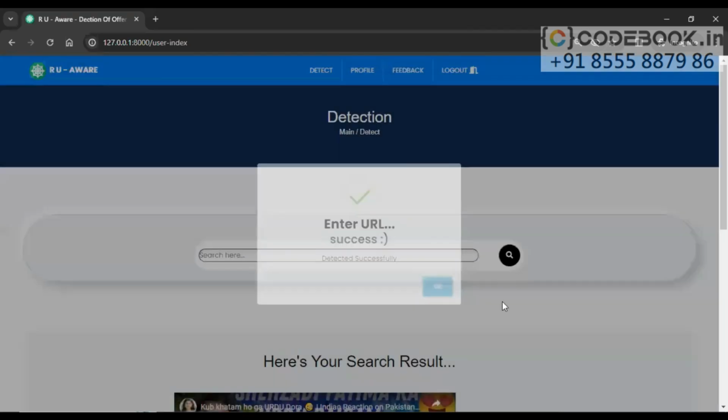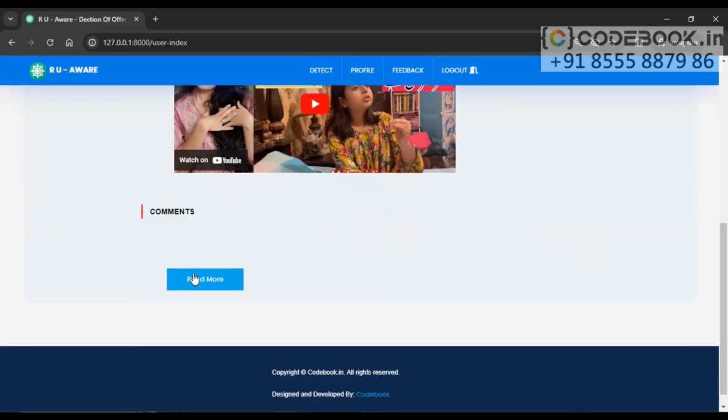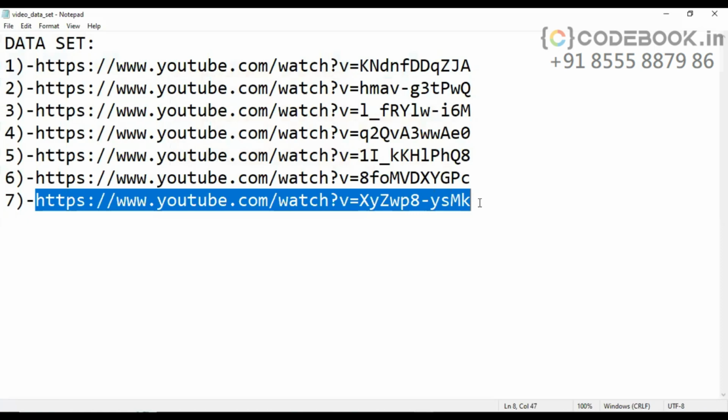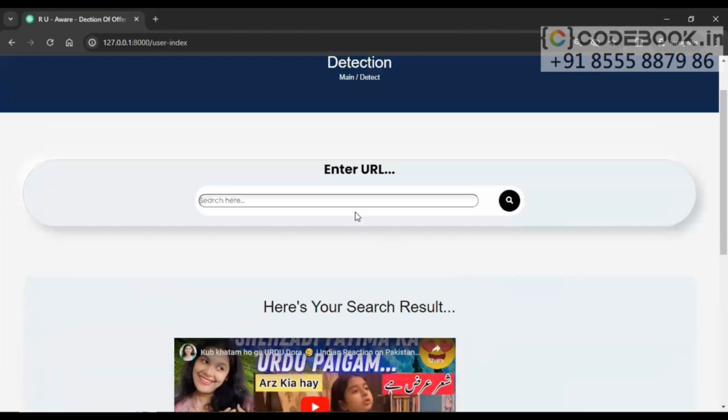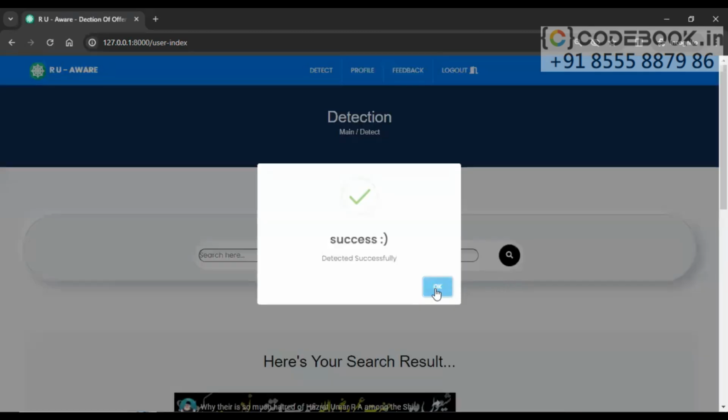Detection is successful. If we scroll down below, we can see the comments. No comments are there in this one. Let's try with another URL. Detection successful.